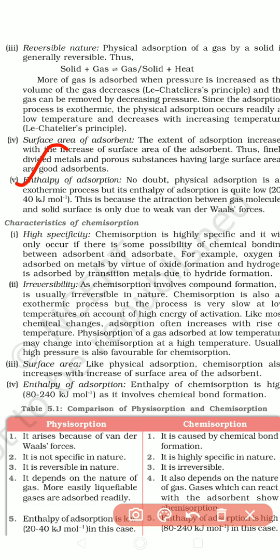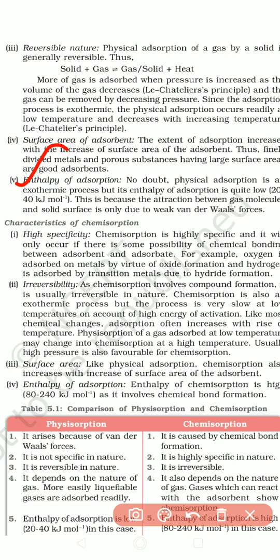That is called an exothermic process. And this enthalpy of adsorption is also very low. The enthalpy is very low. So this is about the major characteristics of physical adsorption.